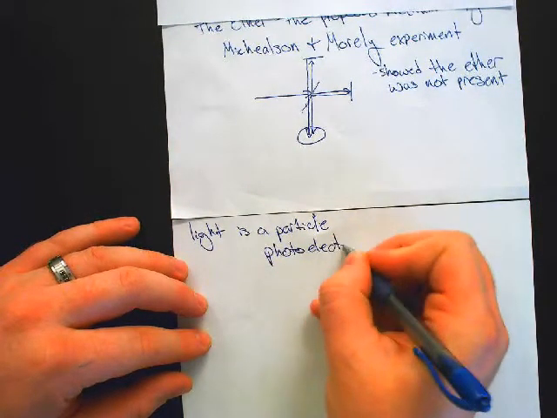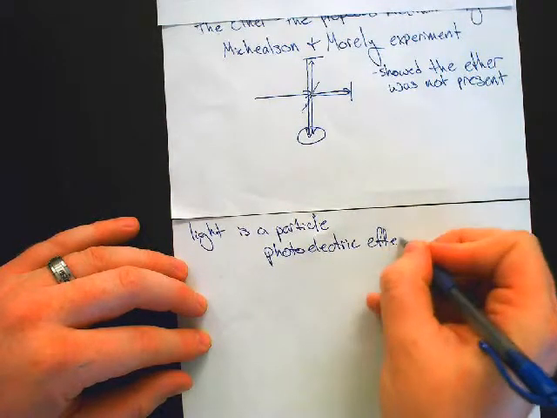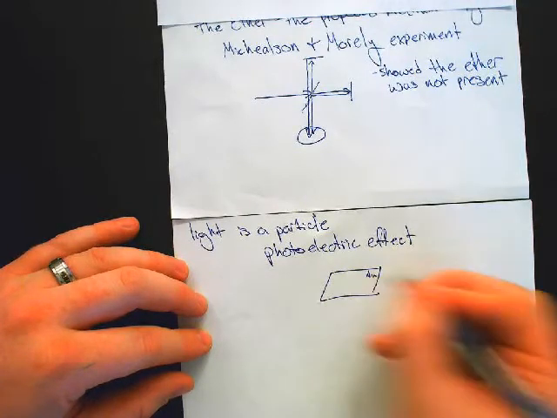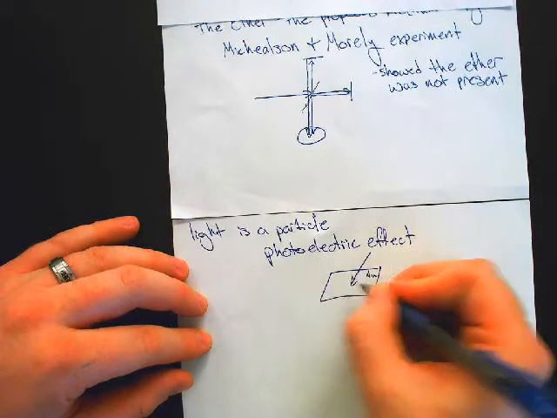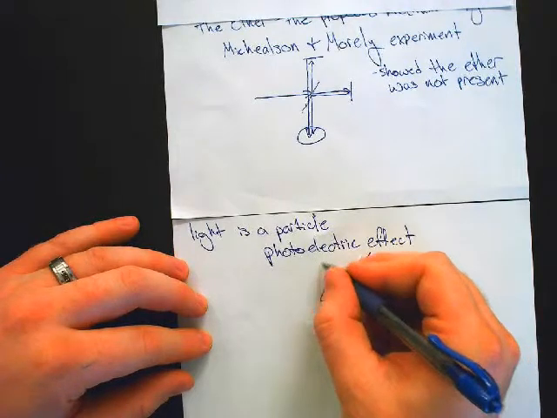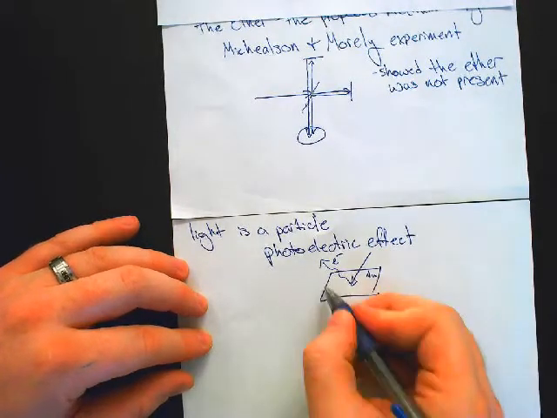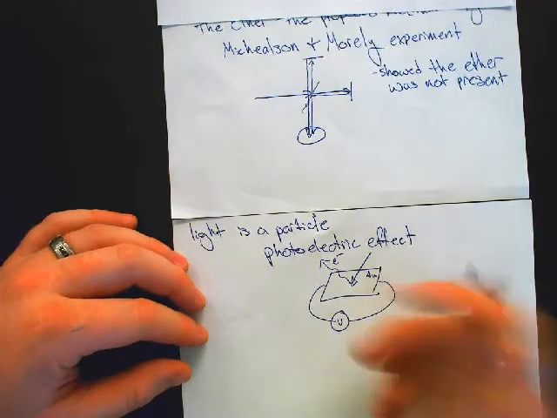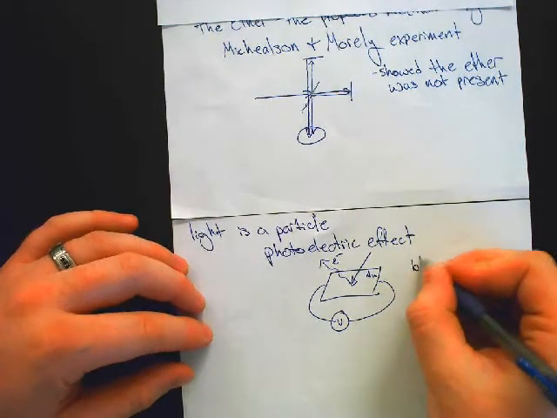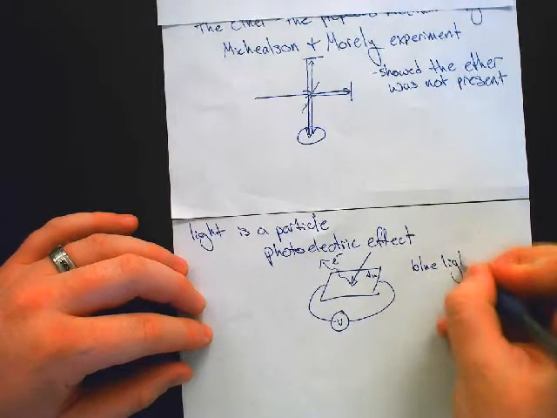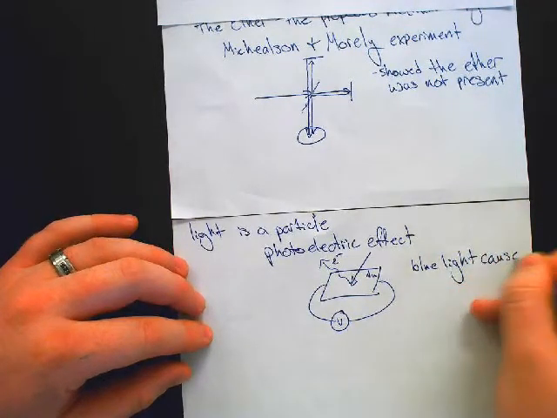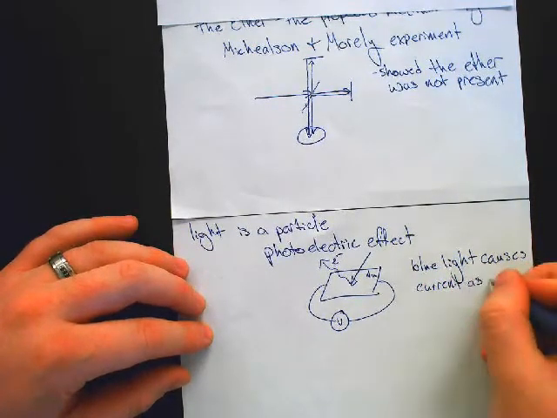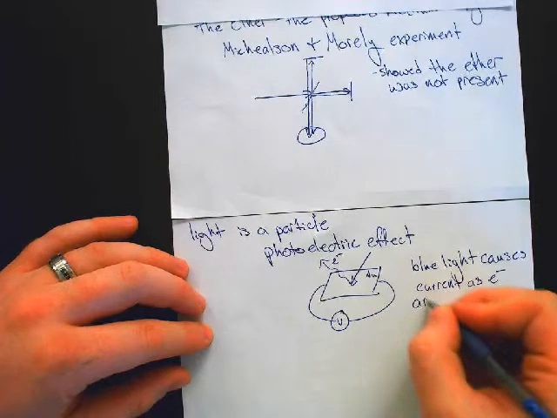Photoelectric effect. The idea being that if you take a piece of gold and you shine a blue laser on it, electrons come flying off. And if you hook this up to a voltmeter, you actually get a current. Okay? So blue light causes current as electrons are removed from the gold.